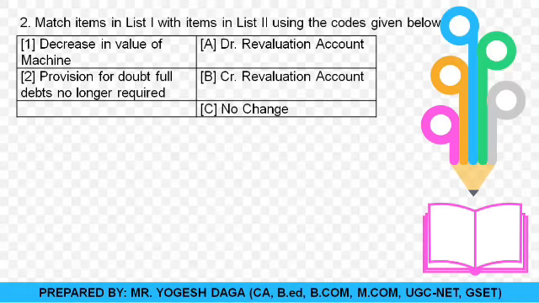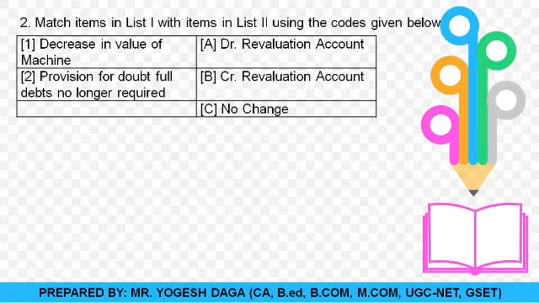Now students, I am explaining decrease in the value of machine. If there is a decrease in the value of machine, it's a loss for your business, and it will be shown on the debit side of the revaluation. So for the first point, this A option is the correct option for the match.